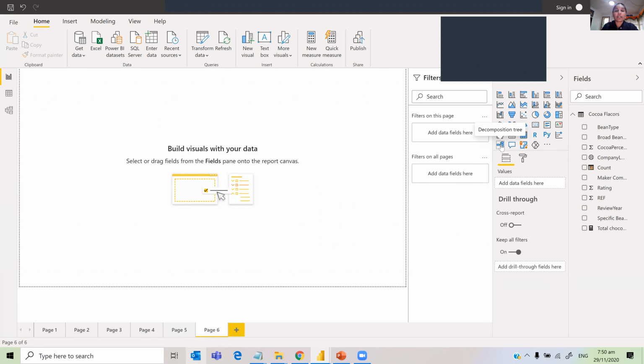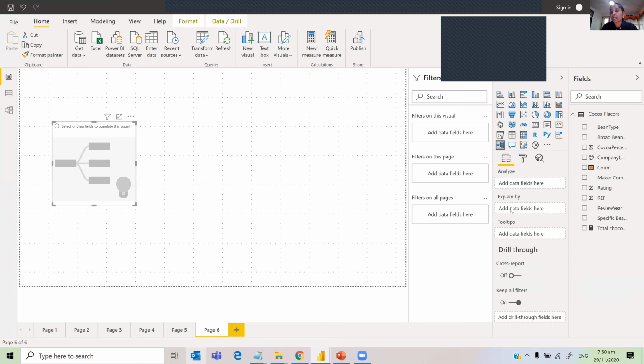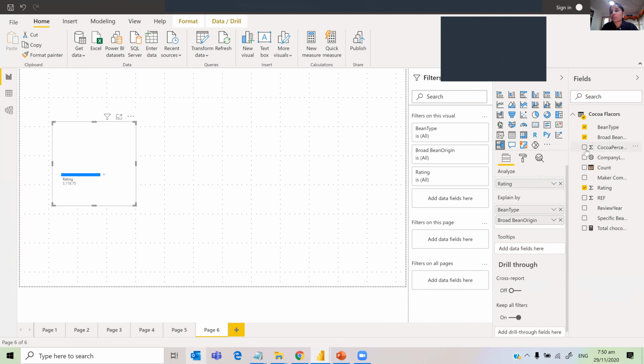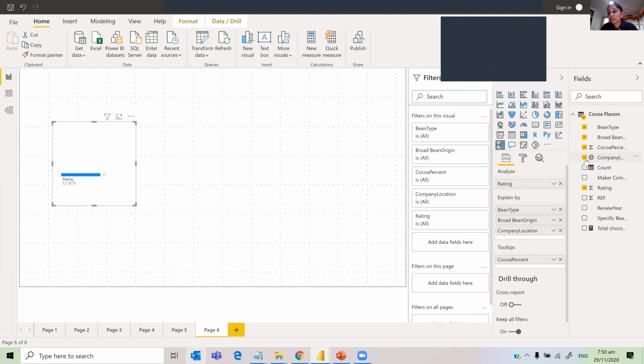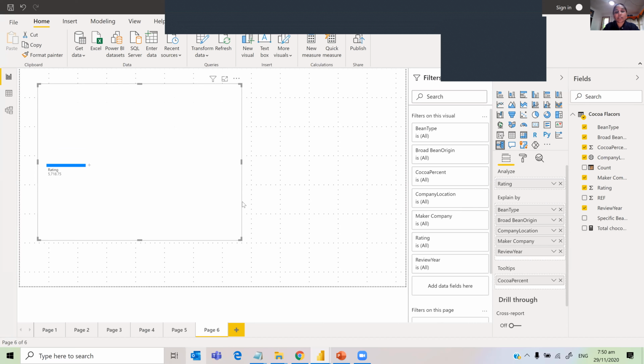So this is tree-like. I'm just going to click on that, and then use the same thing, analyze by, because I don't have much data, analyze by rating, and explain by all the things that I want to add. So let's say cocoa percent, company location, maker company, and maybe review year. So I have added all those things. So what you'd see here is, once you add that, you see a plus mark. So I'm just going to increase this so that you can easily understand.